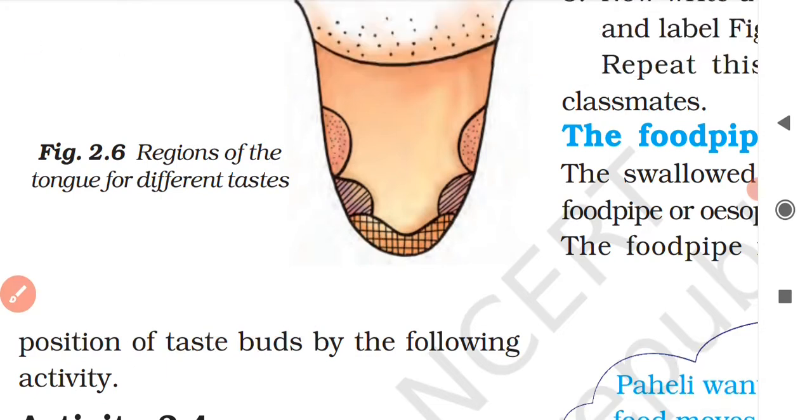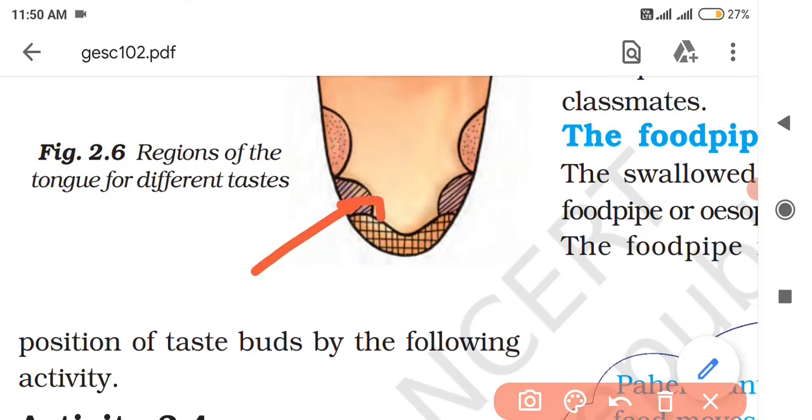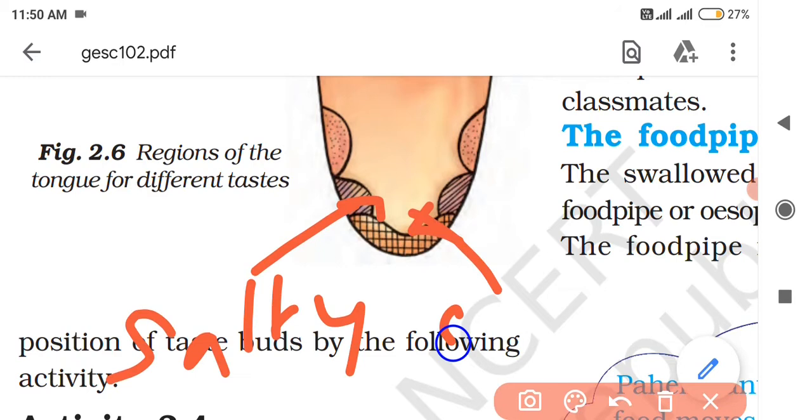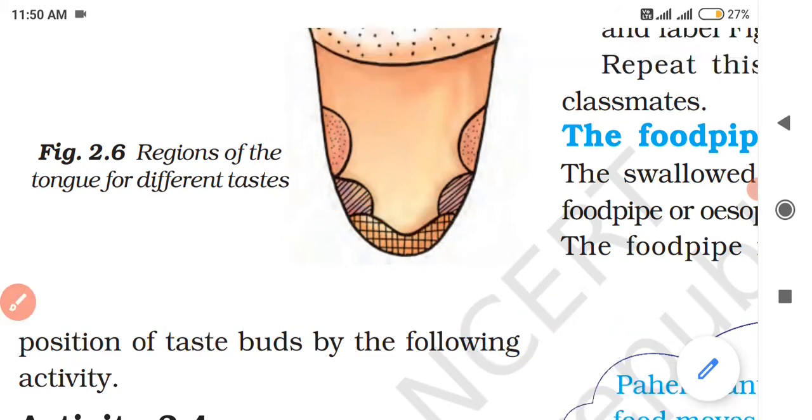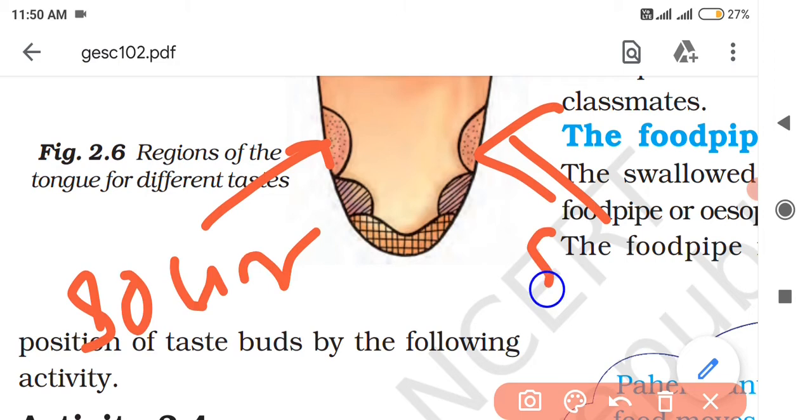Behind the tip of the tongue, you will feel what? Salty taste, just behind the tip of the tongue. Then at the sides of the tongue, you will detect sour taste.